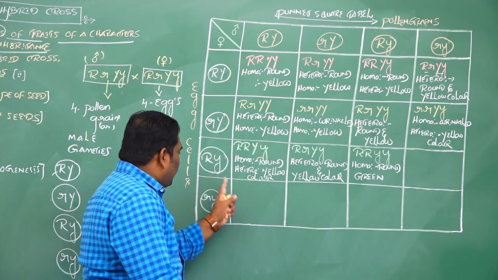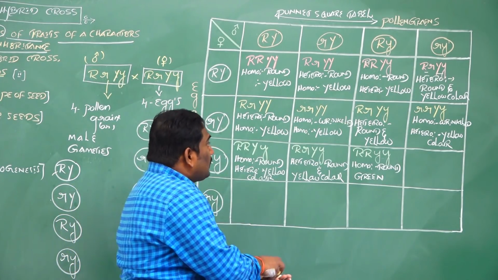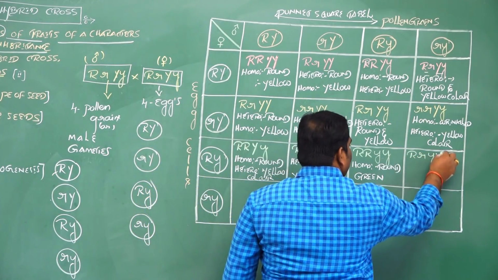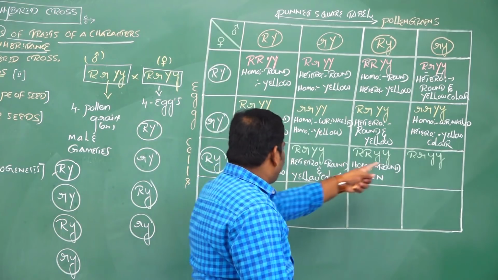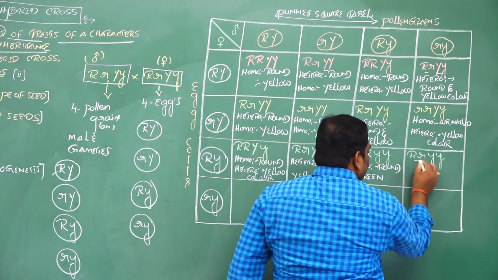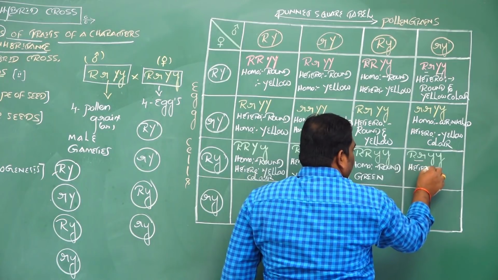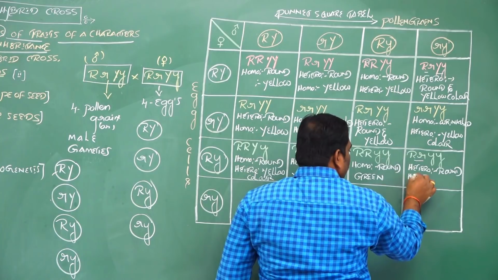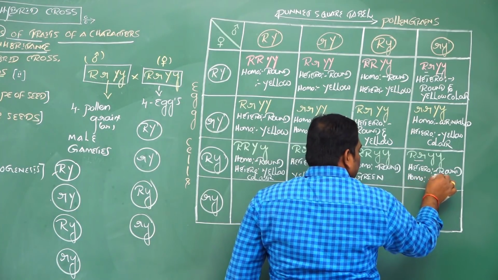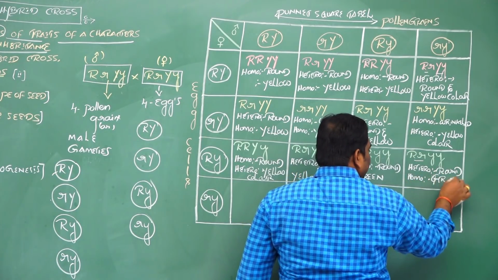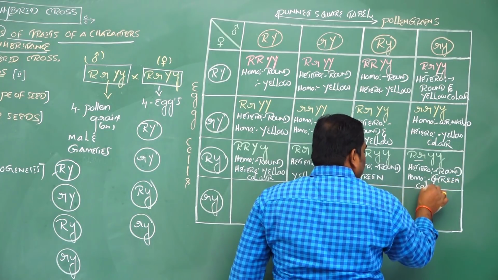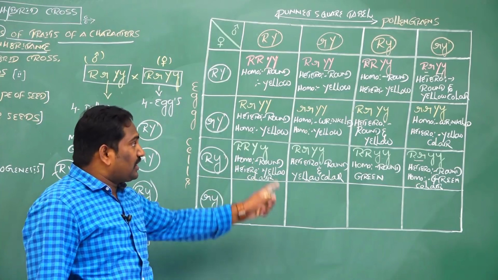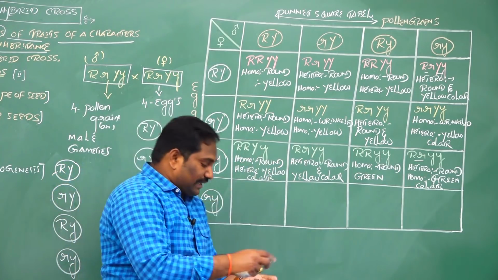And capital R small y crosses with small r small y, then capital R small r and small y. For the shape of seeds, the character is heterozygous. Heterozygous rounded shape of seeds and homozygous green color seeds. Total 12 offspring are produced in the F2 generation of the dihybridization experiment.